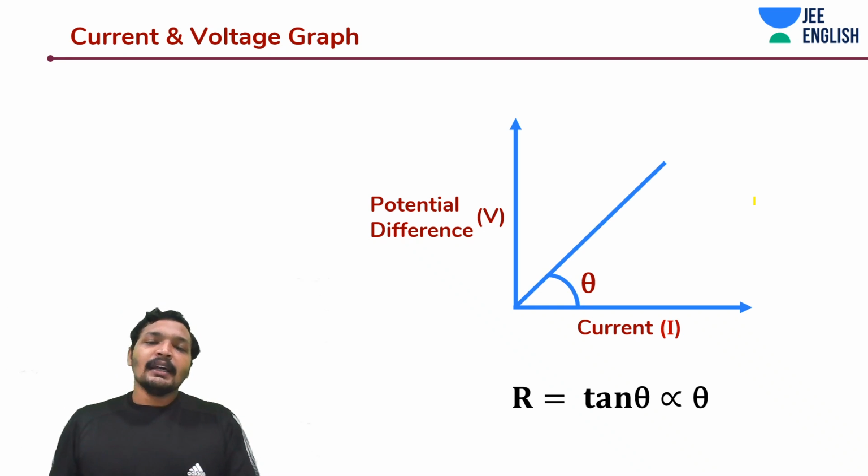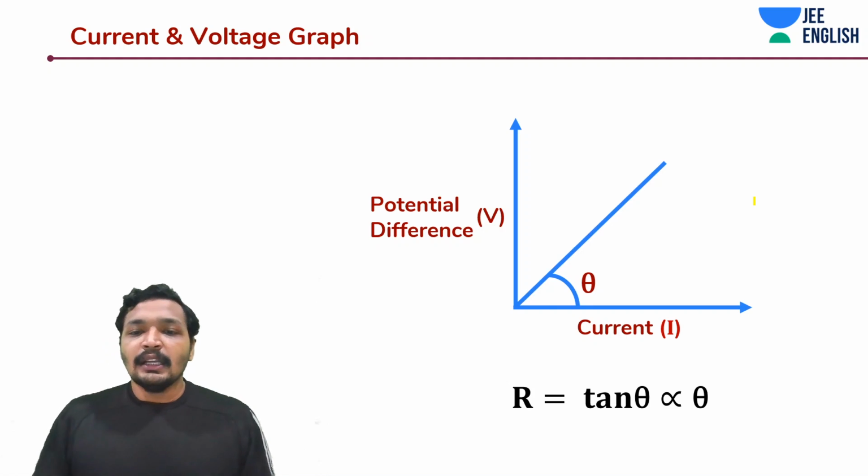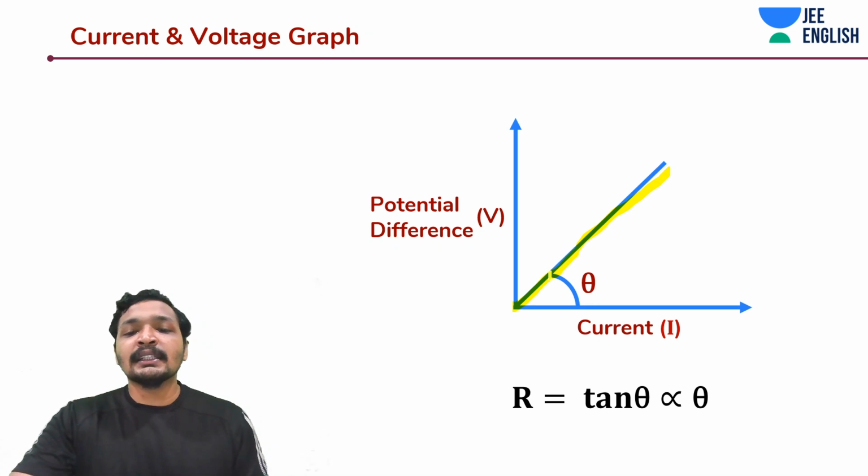But that being said, what is the relationship between current and voltage when the current I is plotted on the x-axis and the voltage is plotted on the y-axis? This blue line is the relationship between the current and potential difference, and it forms an angle theta with the current axis.